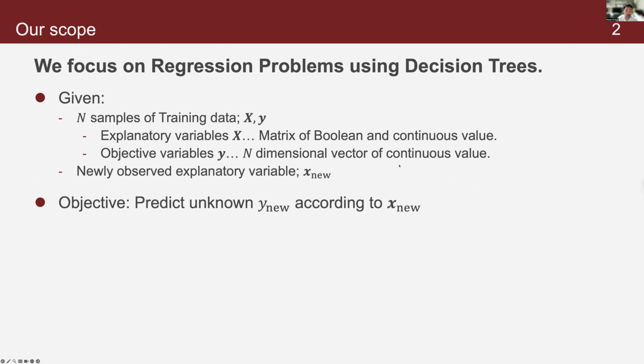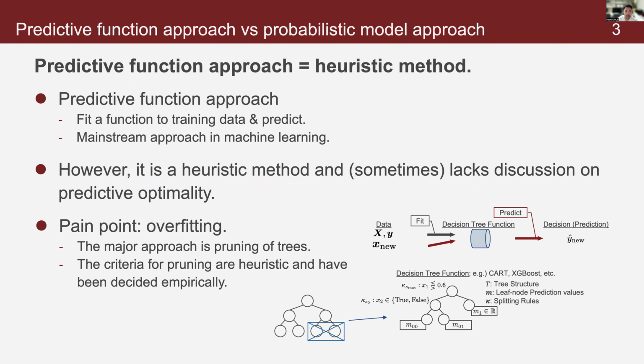In this research, we focus on regression problems using decision trees. Given explanatory variables x and responses y, the task is to predict an unknown target for a new input. The mainstream approach in machine learning is the predictive function approach. Fit the function to the training data and then use it for prediction.